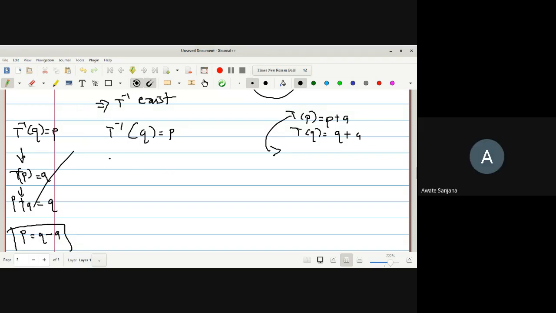So hence T inverse of Q is equal to P, and what value of P did we find out? Q minus A. So now you can say that T inverse is a translation by the vector minus A.